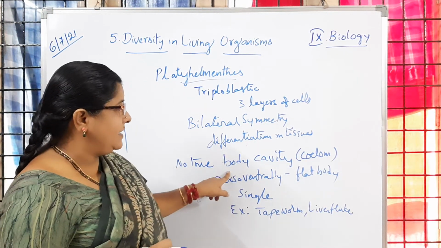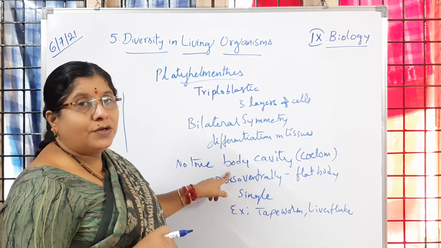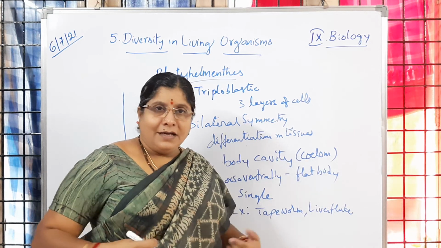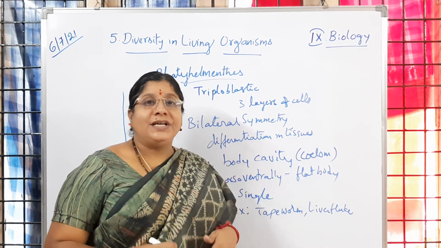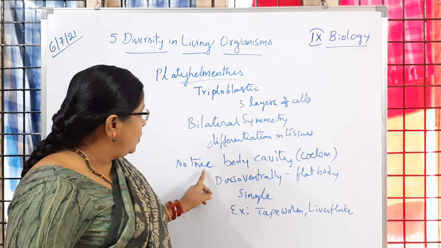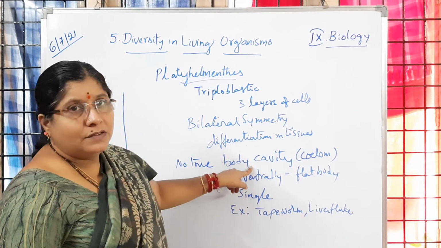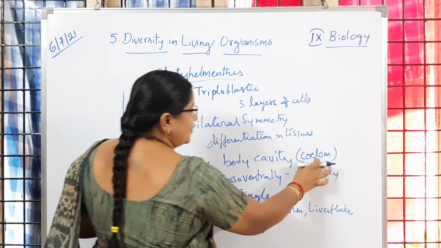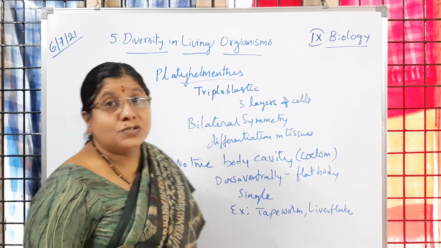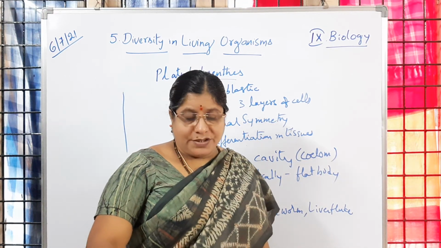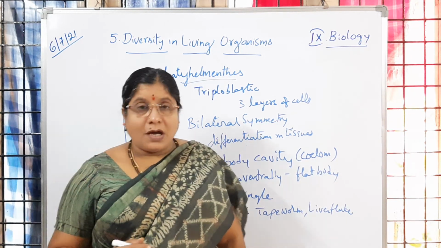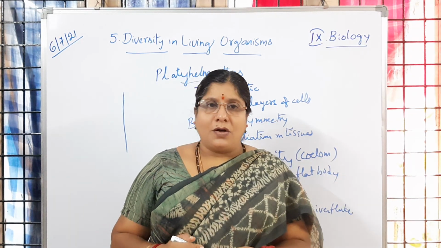If it were a true body cavity, the organs would be present inside the cavity, as we have a true coelom, whereas these animals have a pseudocoelom. So the remaining classes of Animalia, Nematoda and Annelida, we will discuss tomorrow. Is it clear?